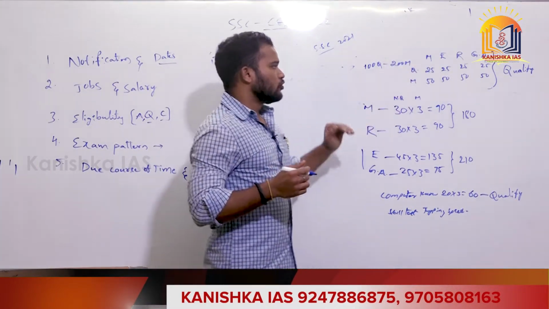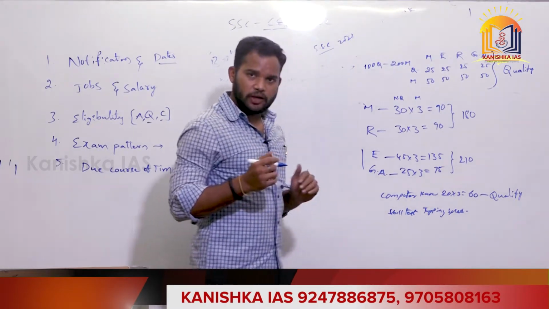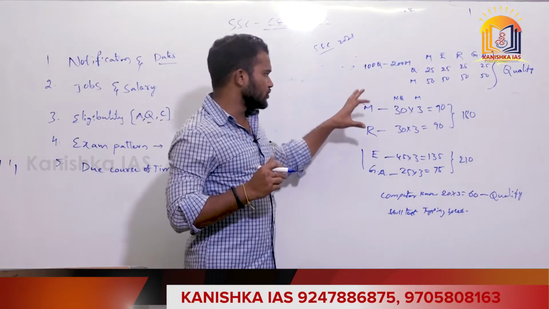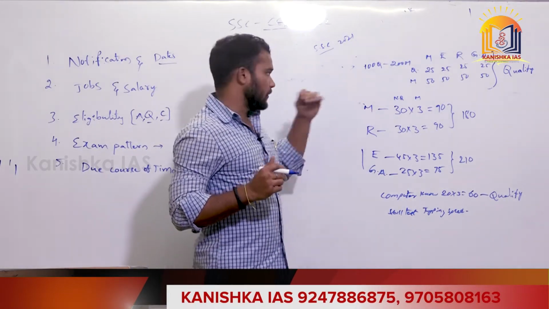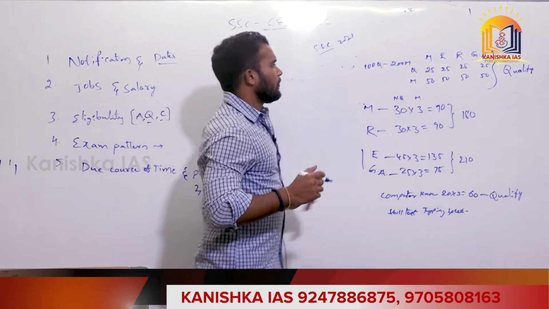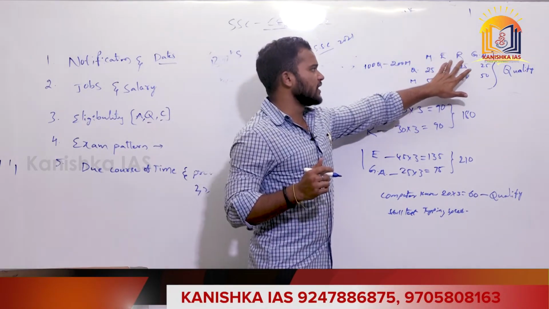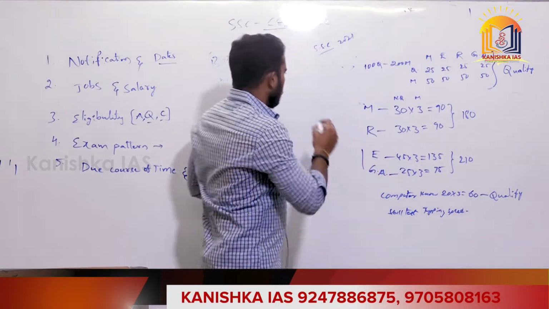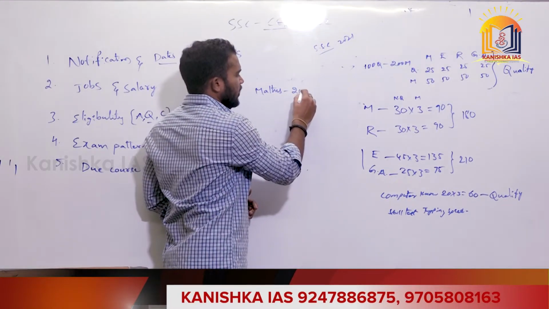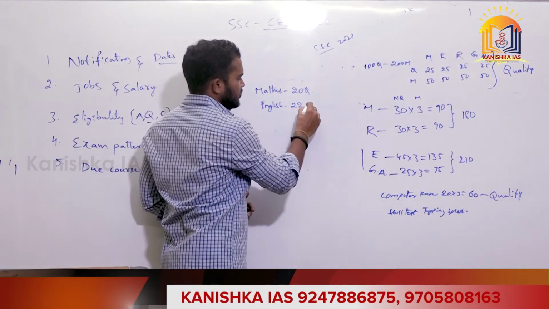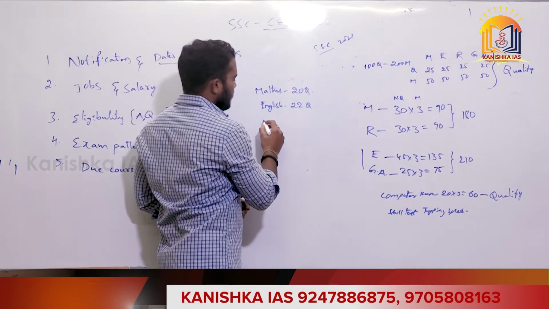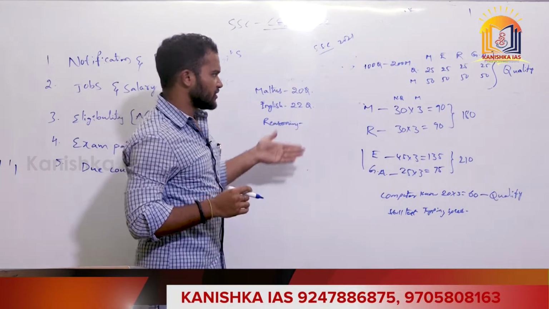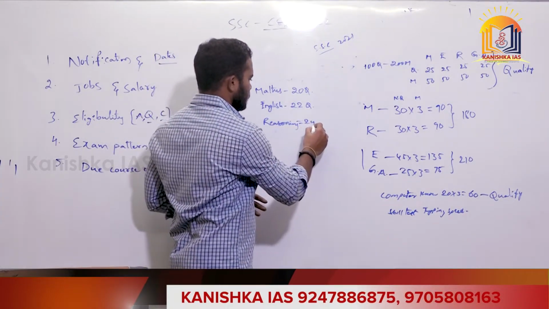If I say those who are appearing for SSC CGL, they would be good at maths. So only then do they select this exam as their optional. For those who are good at maths and English, reasoning is anyway very easy here. If we can attempt 20 questions in maths, 22 in English, and as I said, reasoning is very easy compared to banks and other exams, so we could attempt 24 questions.